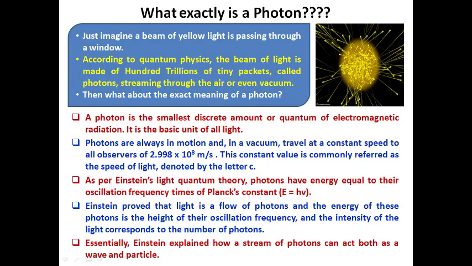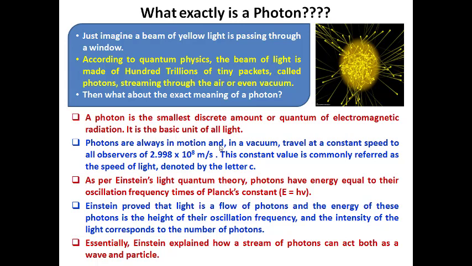So whenever you talk about light, light rays consist of tiny packets called photons. It is the basic unit of all light. Whatever the wavelength or frequency, the basic unit of light is a photon. Photons are always in motion. In a vacuum, photons travel with a speed of 2.998 times 10 power 8 meters per second. This constant is referred to as the speed of light, denoted by the letter c.